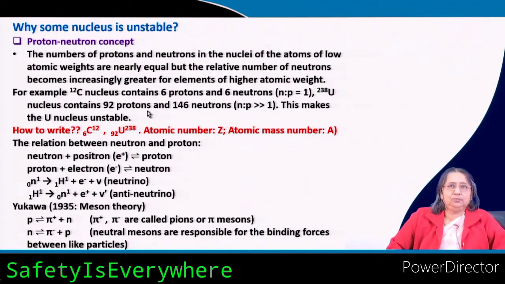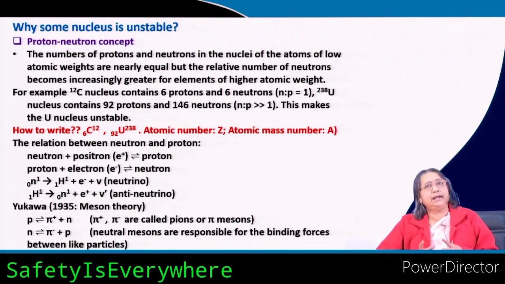That means when the neutron proton ratio is 1 or close to 1, it is stable, but as it goes on increasing, it becomes gradually unstable.